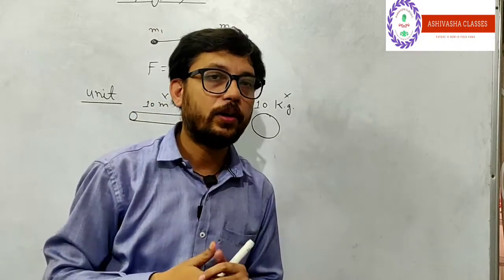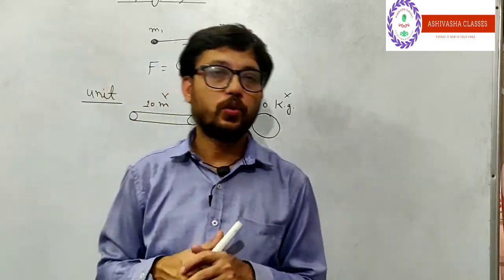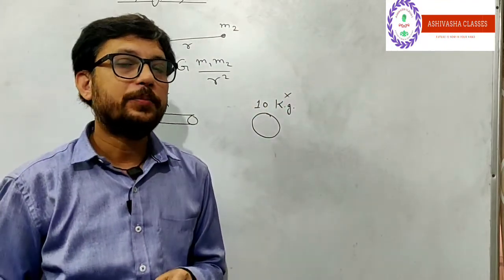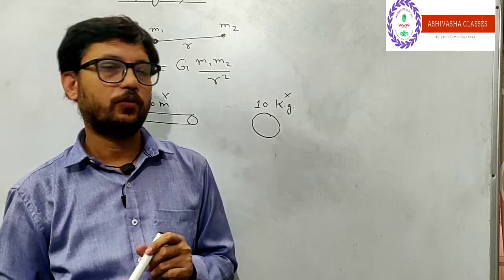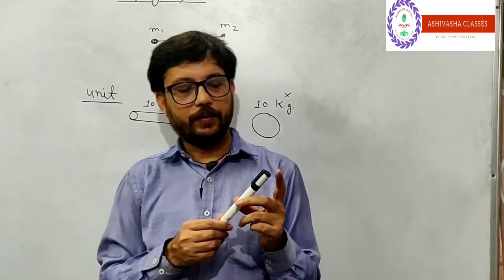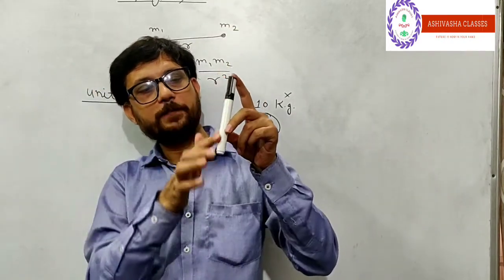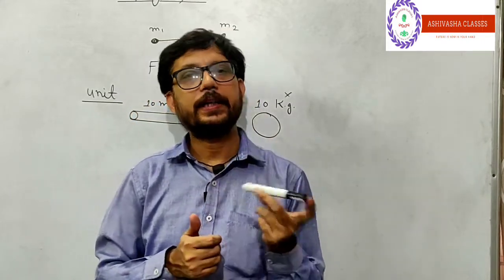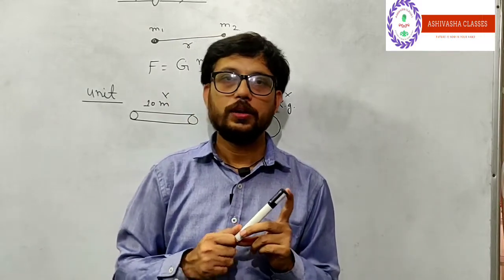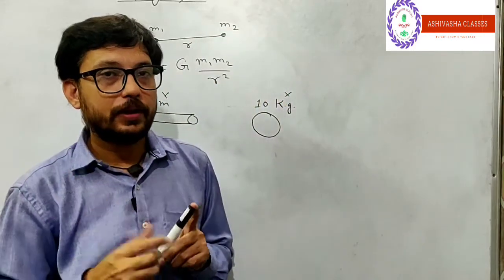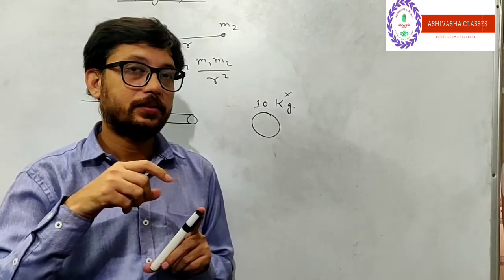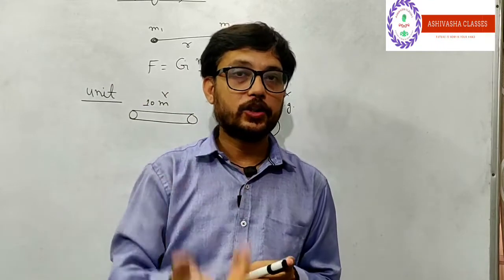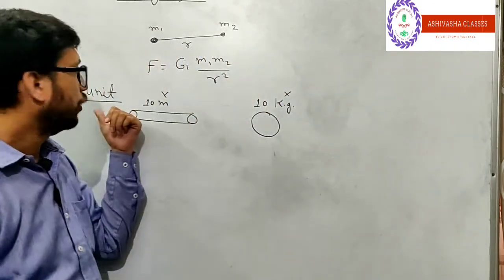And what are physical quantities? Physical quantities are those quantities which can be easily measured with the help of a measuring instrument. For example, I want to find the length of this marker. By using a scale we can find the length. So a scale is the measuring instrument, length is the physical quantity, and a physical quantity is expressed in units.